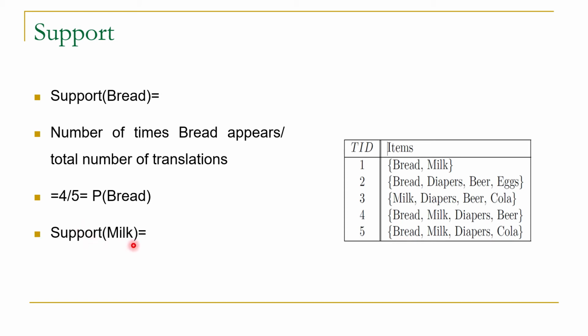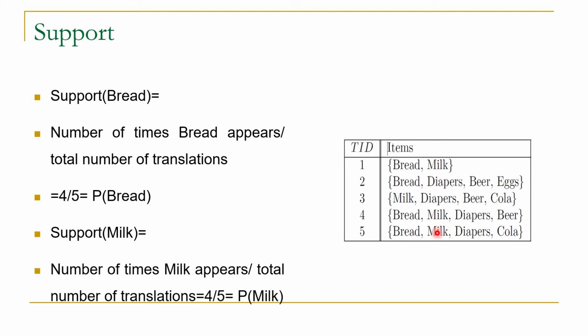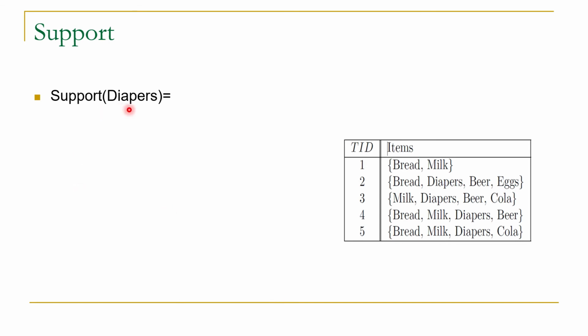Now let us calculate the support of milk. This is equal to the number of times milk appears in the database divided by the total number of transactions. Here milk appears 1, 2, 3 and 4 times. So its support will be 4 by 5, which is equal to the probability of milk. Now let us calculate the support of diapers. Its count is 1, 2, 3 and 4, so its support is 4 by 5. Now the support of beer. It is 1, 2, 3, so it will be 3 by 5.